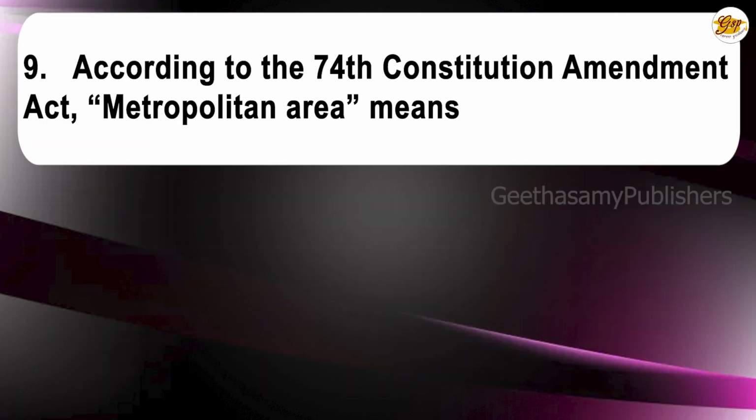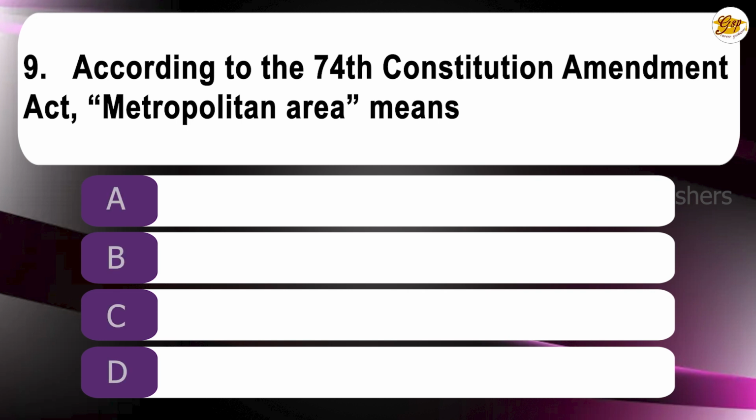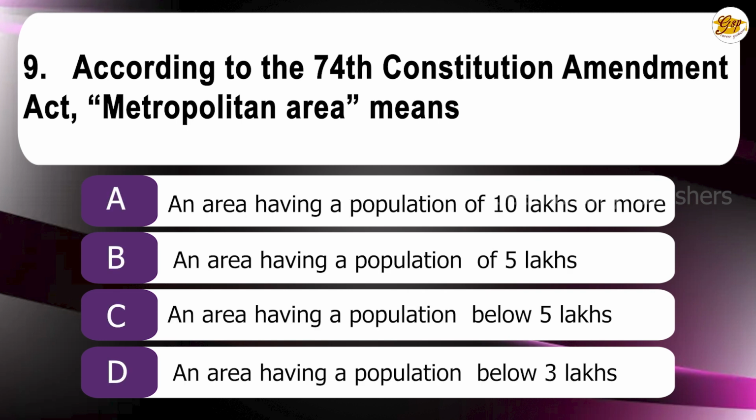Ninth question. According to the 74th Constitutional Amendment Act, metropolitan area means A. An area having a population of 10 lakh or more. B. An area having the population of 5 lakh. C. An area having population below 5 lakh. D. An area having population below 3 lakh. The correct answer is A. An area having a population of 10 lakh or more.